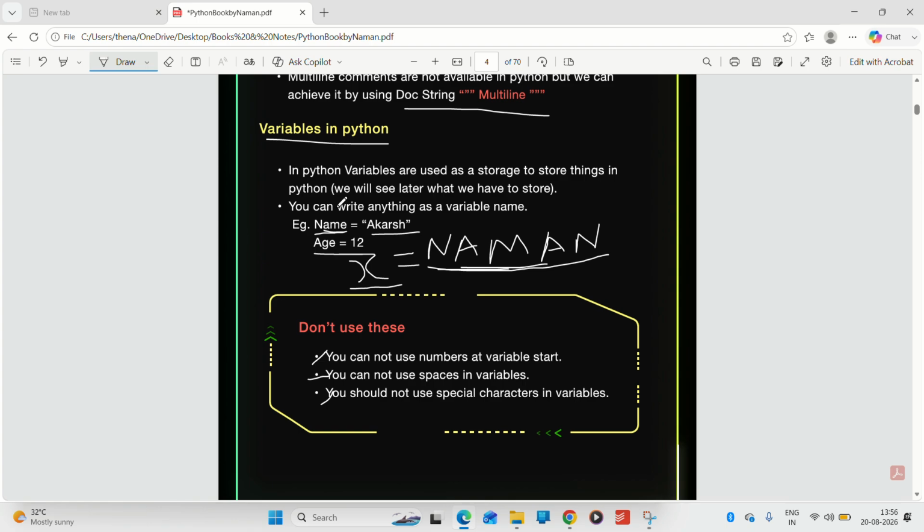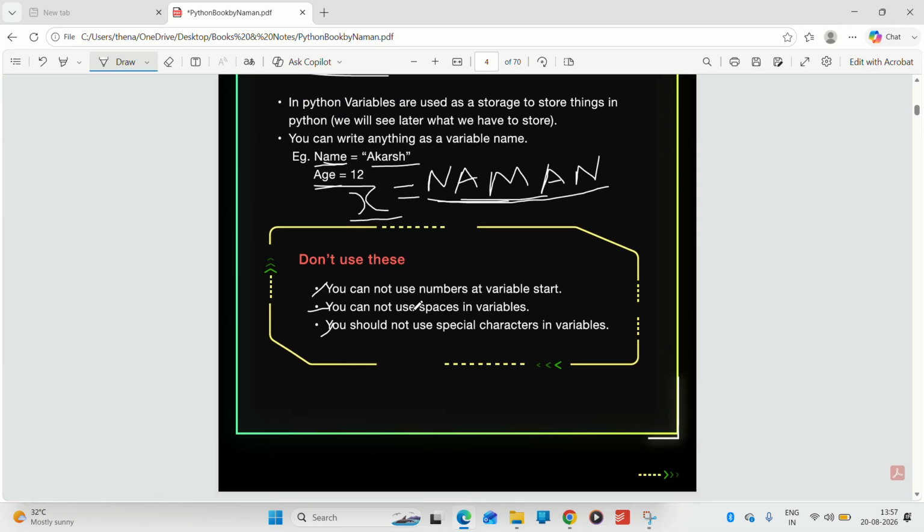And here it is the same, age is 12. Anybody can understand that this is age. Okay, so use this thing.